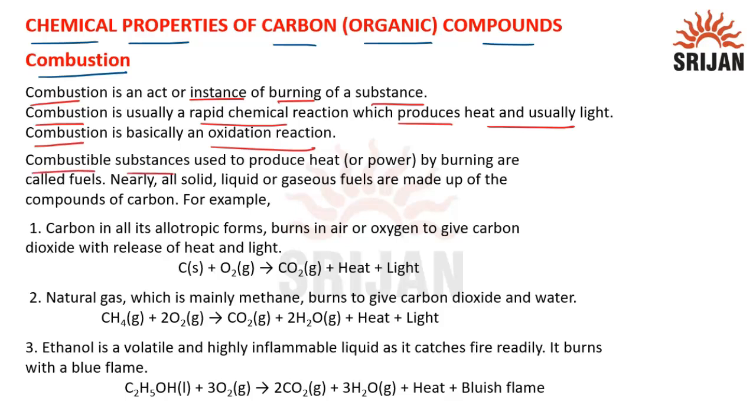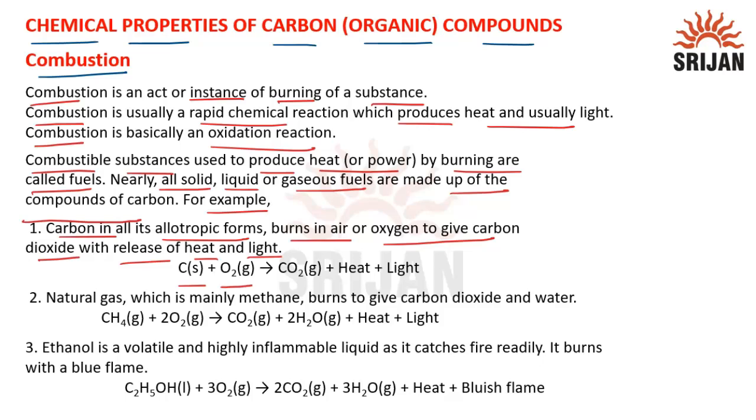Combustible substances used to produce heat or power by burning are called fuels. Nearly all solid, liquid or gaseous fuels are made up of the compounds of carbon. For example, carbon in all its allotropic forms burns in air and oxygen to give carbon dioxide with release of heat and light. So you can see carbon is reacting with oxygen to give carbon dioxide, heat and light.